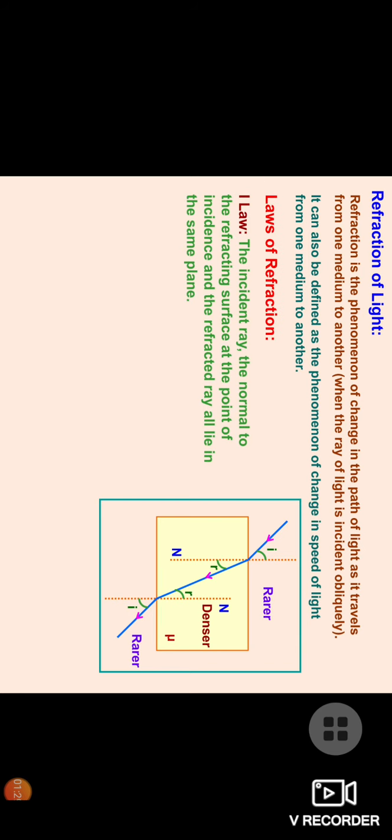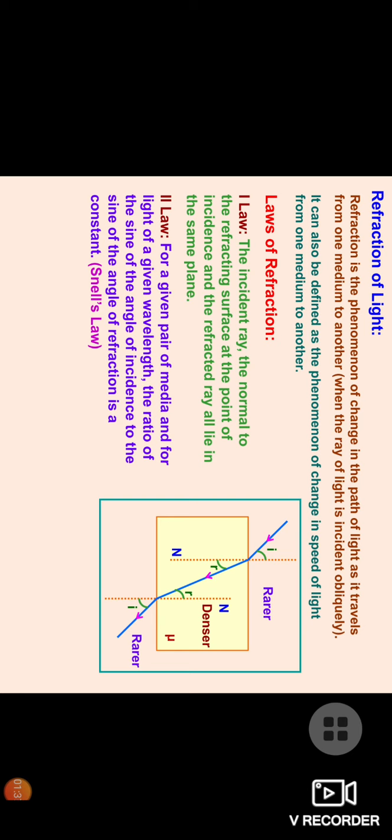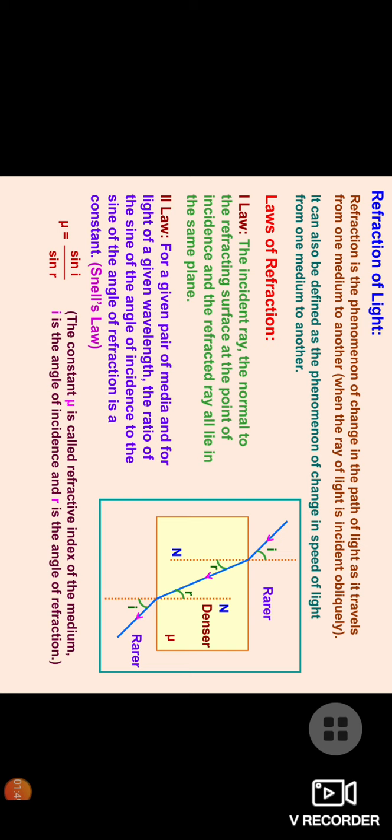And what do the laws of refraction say? First law: the incident ray, refracted ray and the normal all lie in the same plane. Second, Snell's law. Snell's law says that the refractive index of any medium is equal to the ratio of the sine of the angle of incidence to the sine of the angle of refraction, or it is also equal to the speed of light in air to the speed of light in the medium.